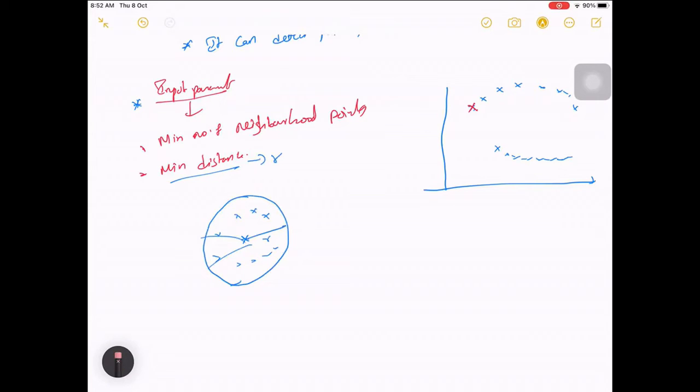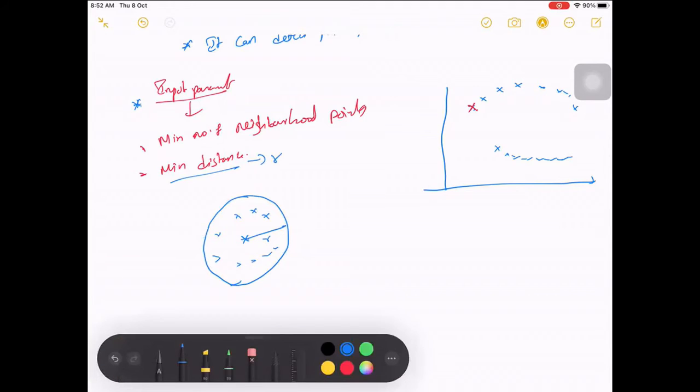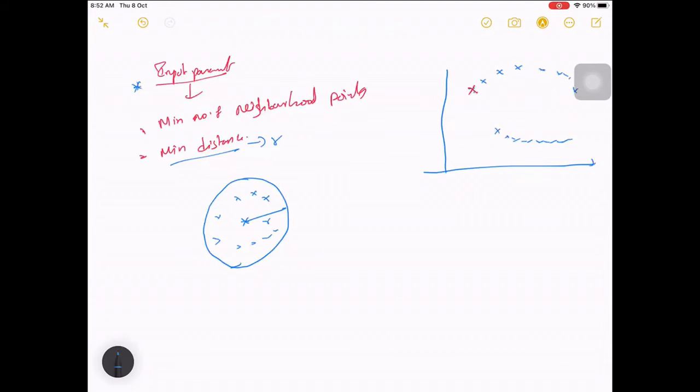If the number of points matches the minimum number of points, let's say I give that there should be a minimum of 10 points within that range, that is one parameter I have given. The other is the distance r, maybe two units or three units.